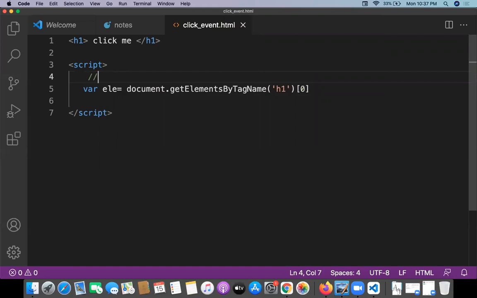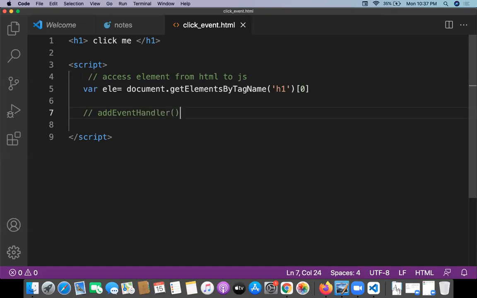The first step is already done. What is the first step? Access the element from HTML to JS. The second step is going to be add an event handler.